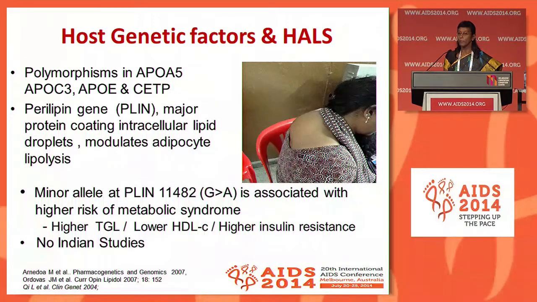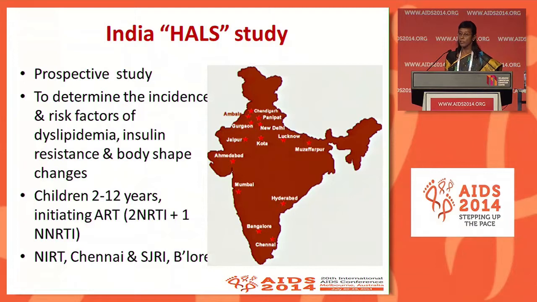As more children start ART in India, there's no study looking at the interaction of diet, drugs, and genetic factors on these children starting ART and the lipodystrophy syndrome. Currently, there's a prospective study ongoing at the National Institute for Research in Tuberculosis, Chennai, and St. John's Research Institute, Bangalore, where children initiating ART between the age of 2 and 12 years, with the present national guidelines on first-line ART, are being looked at for the incidence and risk factors for development of dyslipidemia, insulin resistance, and body shape changes.